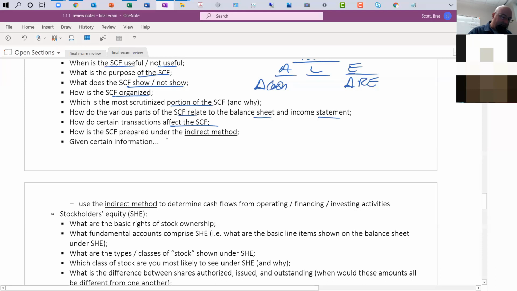How is the statement of cash flows prepared under the indirect method? The core difference between the indirect method and the direct method is the cash from operating activities section. All the other 2 sections are the same across both methods, but cash from operating activities starts off with net income and then plus or minus any type of adjustments to net income to get you cash